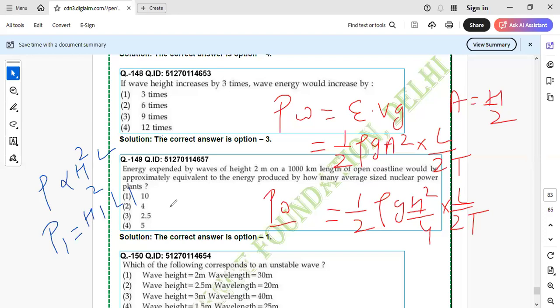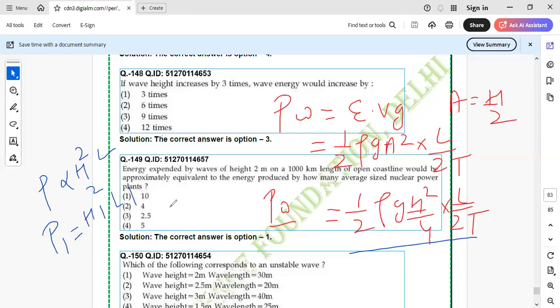Power is proportional to h square, power is proportional to L. So I can write an equation that power is equal to h square L1 for the first one, but I want to do it cut short. Everything else will cancel, right?